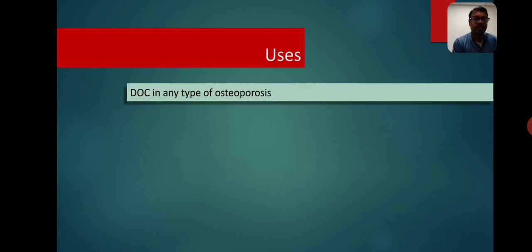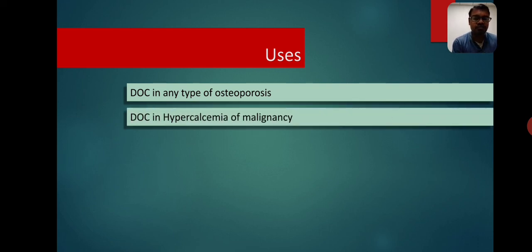Uses. They are the drug of choice for any type of osteoporosis, maybe senile osteoporosis, postmenopausal osteoporosis, or due to steroids. In all types of osteoporosis, when pharmacotherapy has to start, the bisphosphonates are the first choice drug. They are also the drug of choice for hypercalcemia of malignancy.